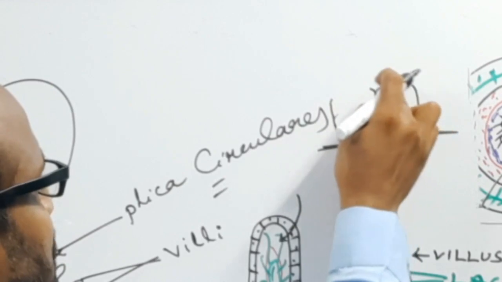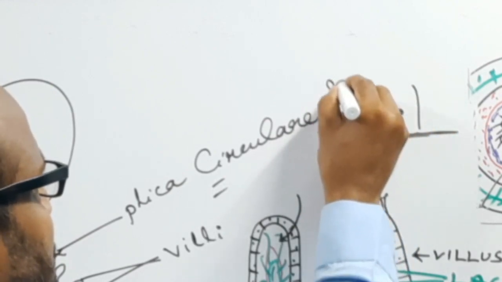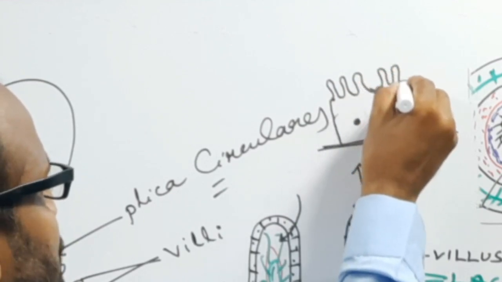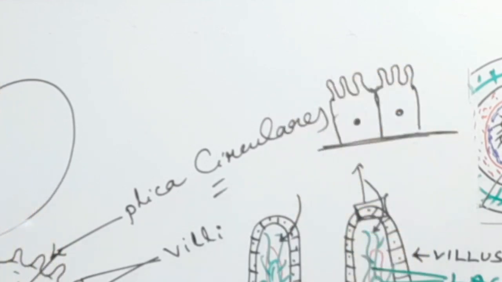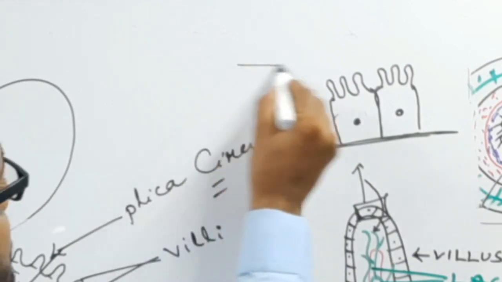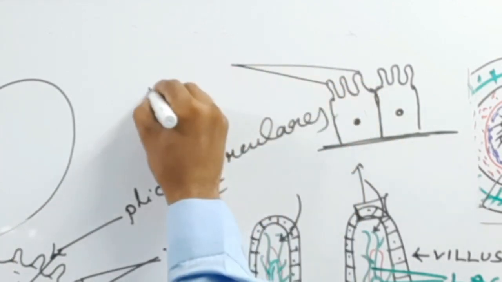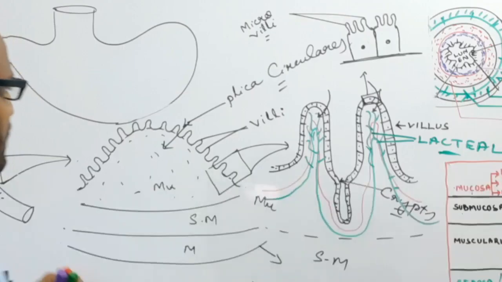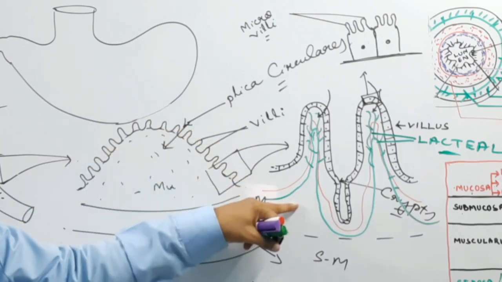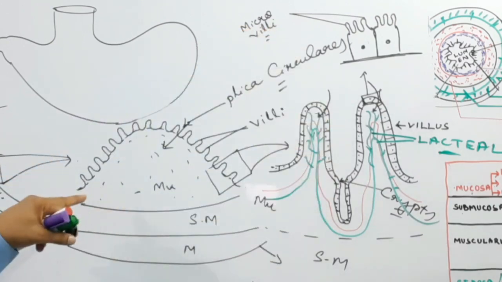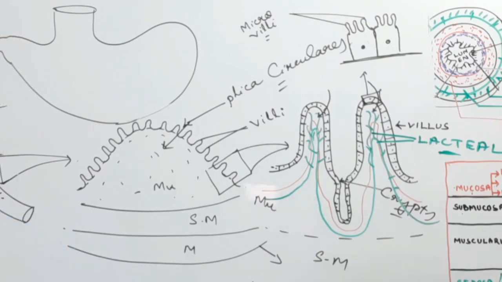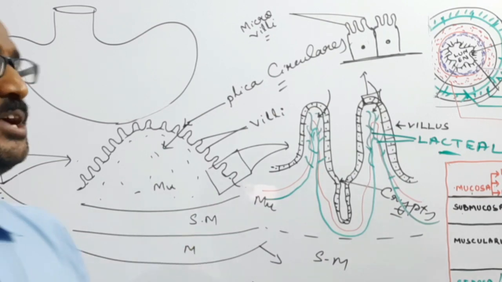And at the free surface region, there is the folding, which forms the brush bordered epithelium, and these folds are known as the microvilli. So plica circularis, villus and microvilli, all these things increase the absorptive surface of the alimentary canal. So this is the whole of the histology of the alimentary canal.